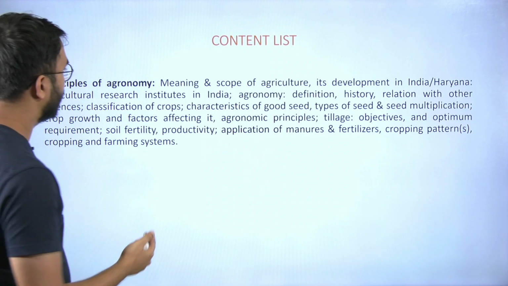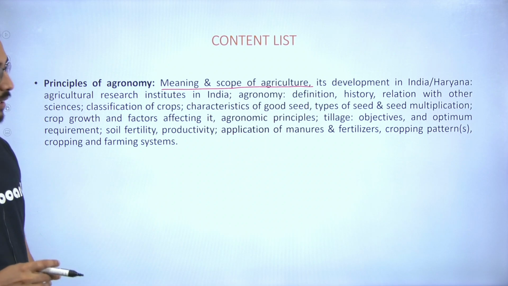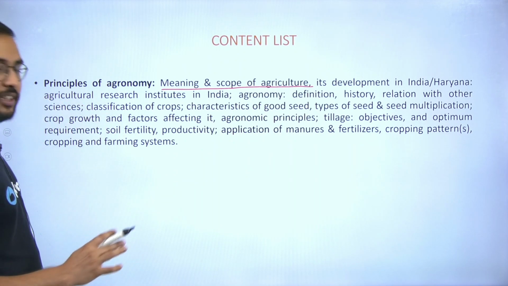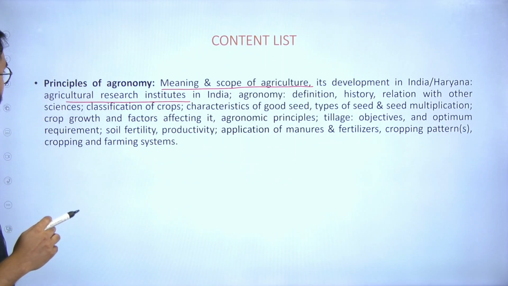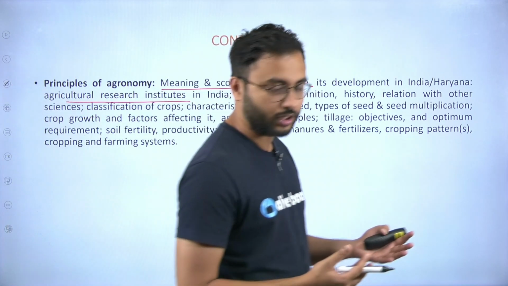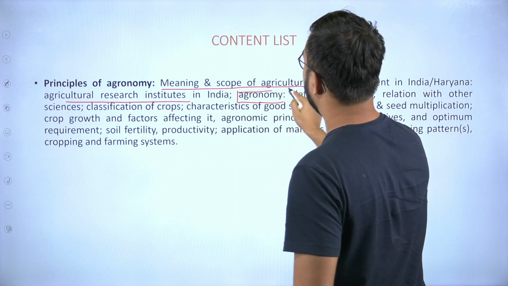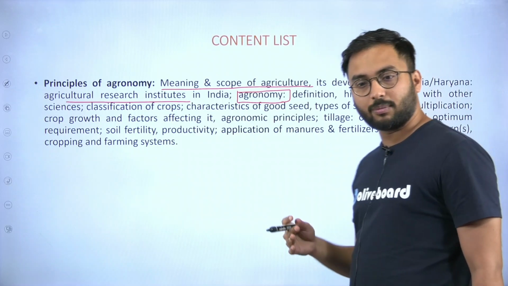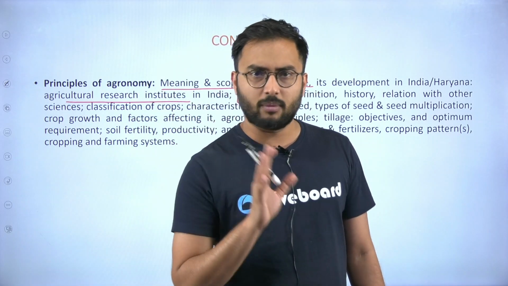First, we are going to discuss the meaning and scope of agriculture, then the development of agriculture in overall India, some static as well as data related information related to Agricultural Research Institute, the history of agriculture in the country. Then we are going to see the main branch, that is agronomy, under the agriculture. We will also discuss the other main 5 branches of the agriculture. That also I will be telling you.